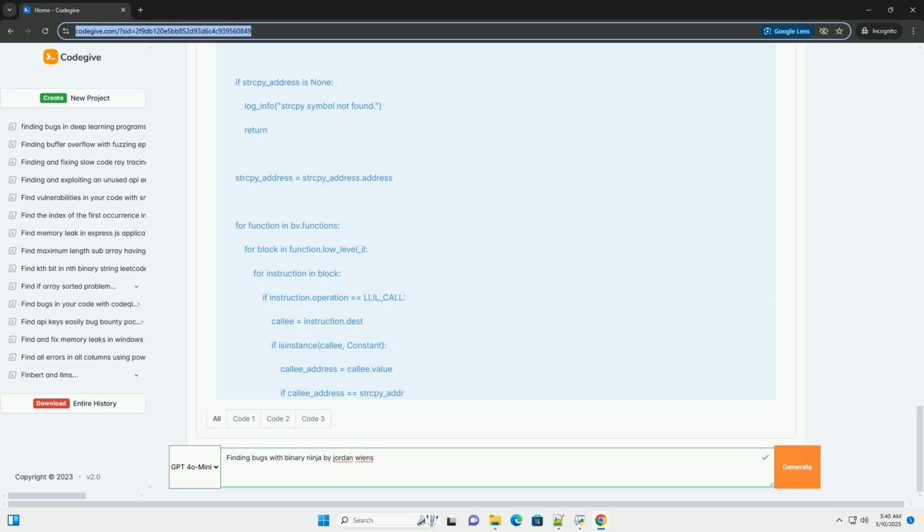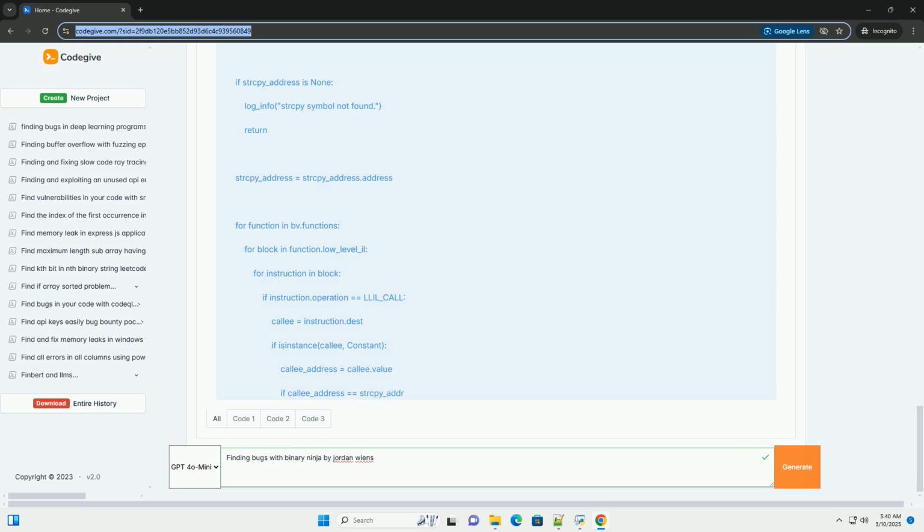It identifies strcpy calls: if it's a function call, it checks if the call destination, the function being called, is strcpy. It extracts the address of the call destination and compares it to the address of strcpy we found earlier. It logs the result: if a strcpy call is found, it prints a message to the Binary Ninja log window, including the function name and the address of the strcpy call.